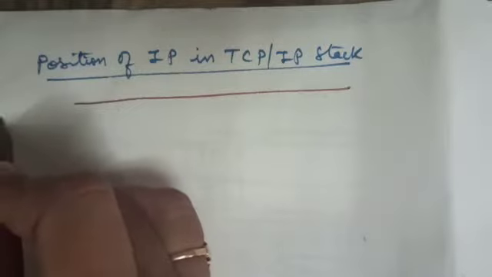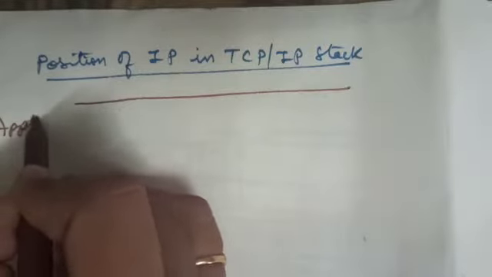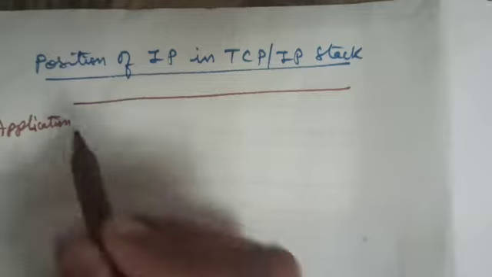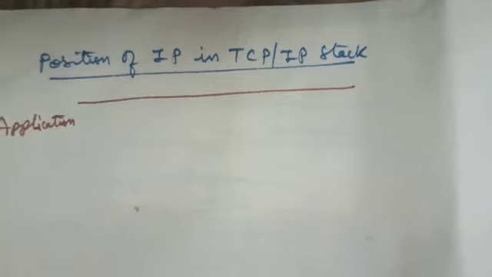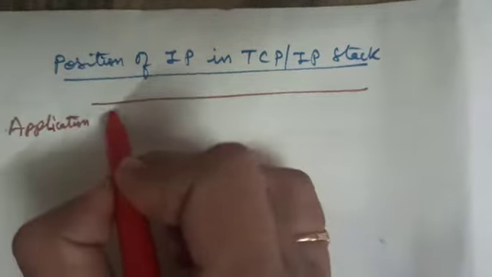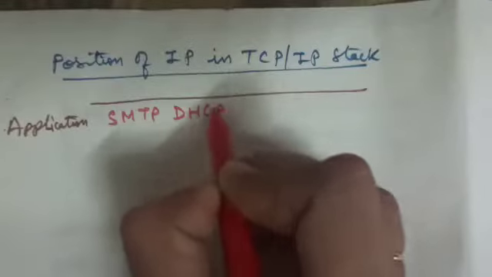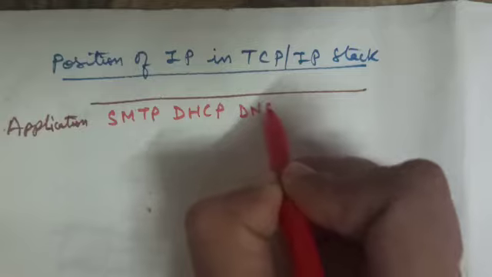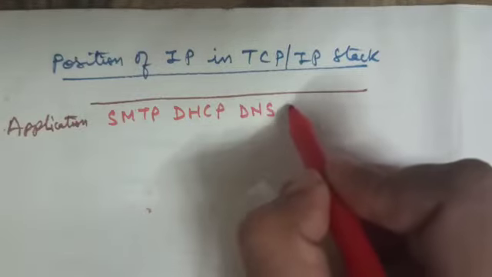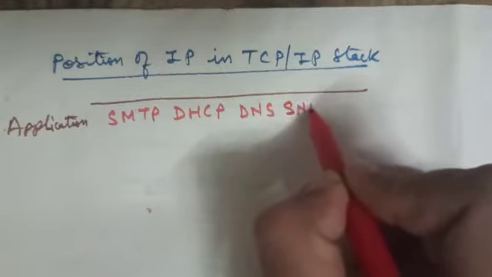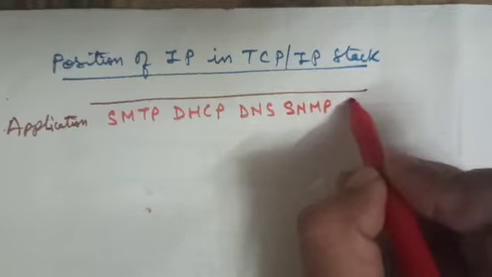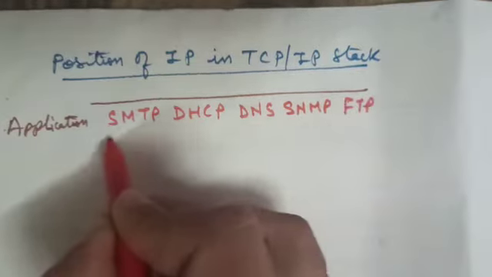The topmost layer is the application layer. At this application layer, the protocols used are the Simple Mail Transfer Protocol, Dynamic Host Configuration Protocol, Domain Name Service or System, Simple Network Management Protocol, File Transfer Protocol, Telnet, and many more.